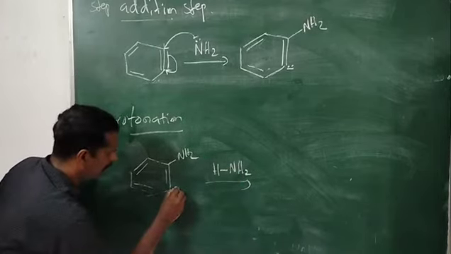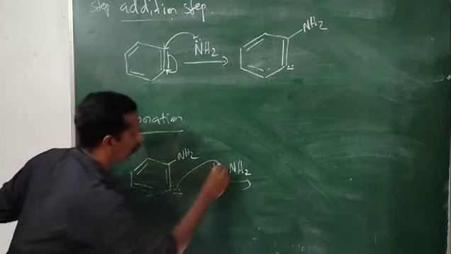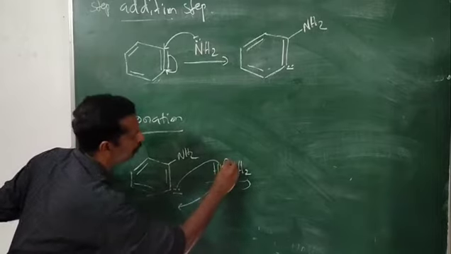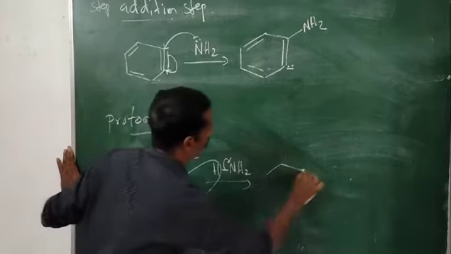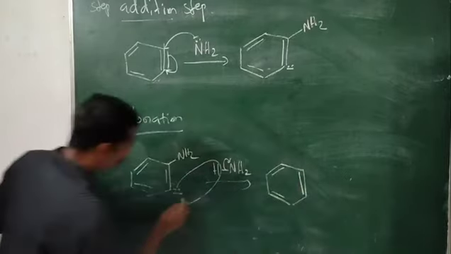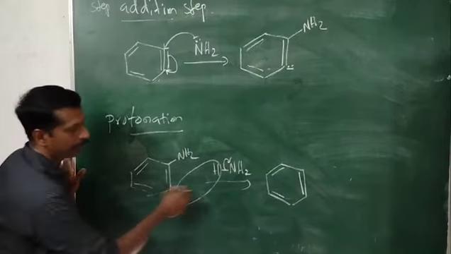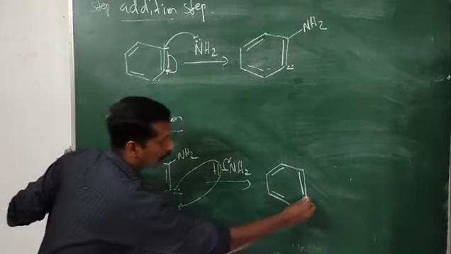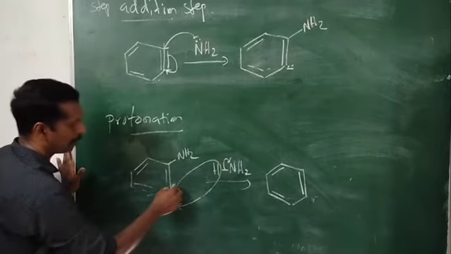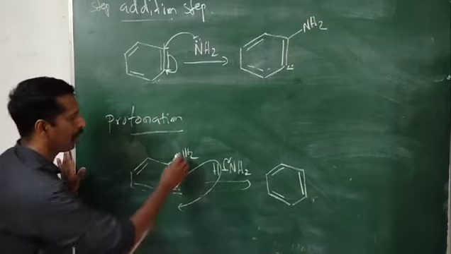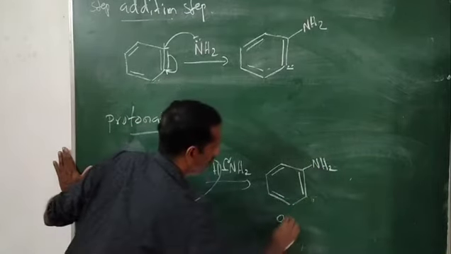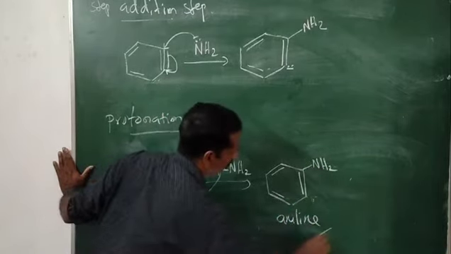This negatively charged carbon will abstract a proton. This pair of electrons will go back to nitrogen, and what we get here is like this. Now H is coming back to this position, so you can simply show H here. The negative charge is removed, and here it is NH2. This is aniline.